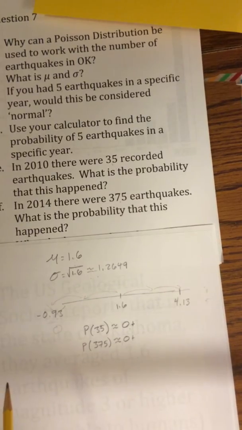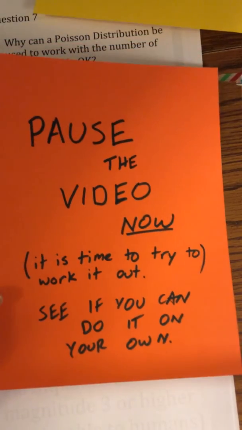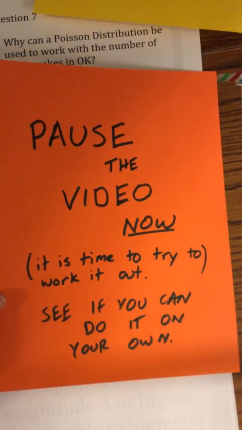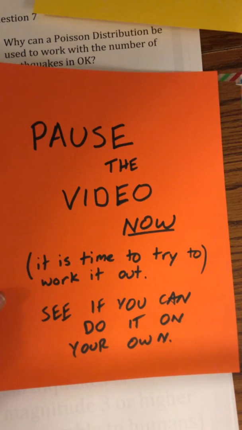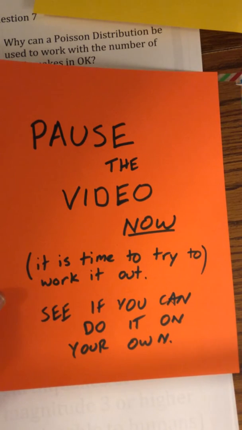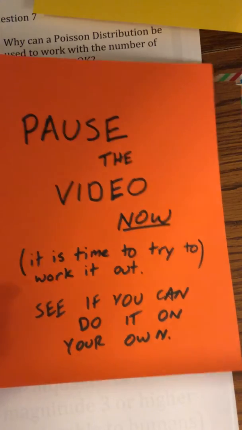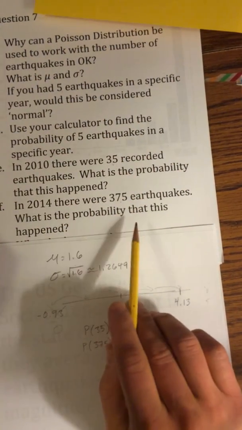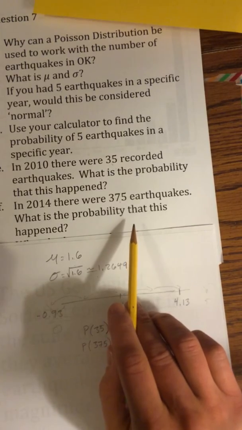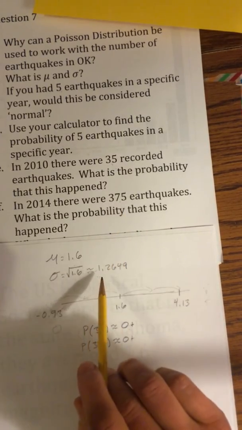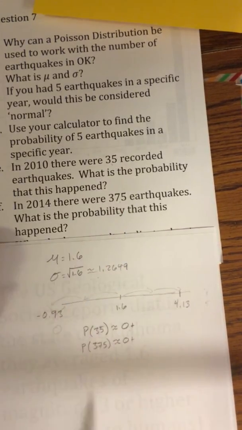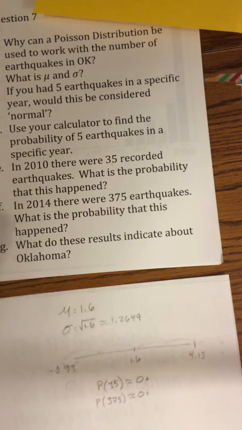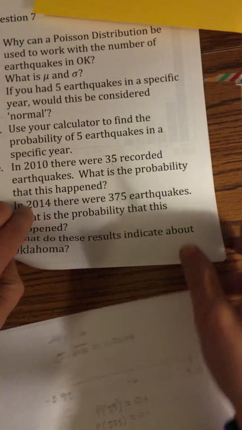What does that tell us? Well, that tells us that there were some kind of outside forces acting upon this. Something else was causing this. We're not going to have 375 earthquakes just because it's a fluky year. It's so fluky, something else must be acting.